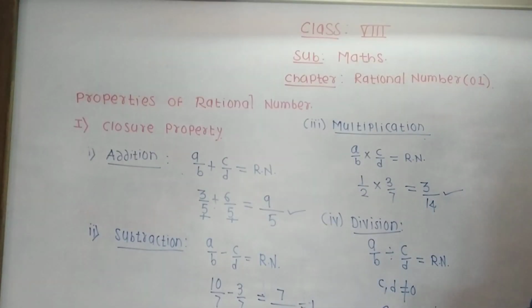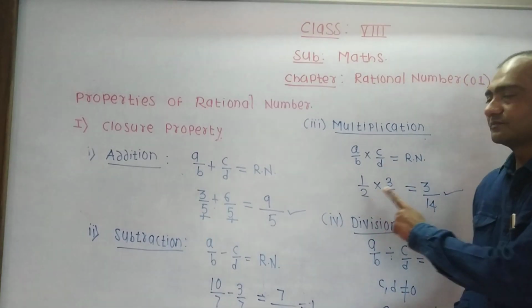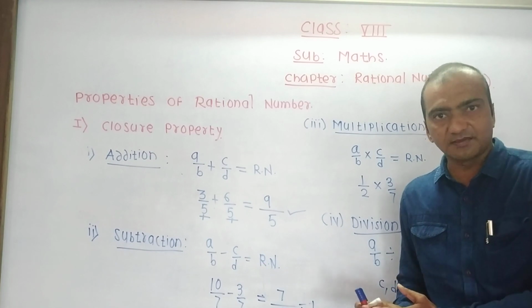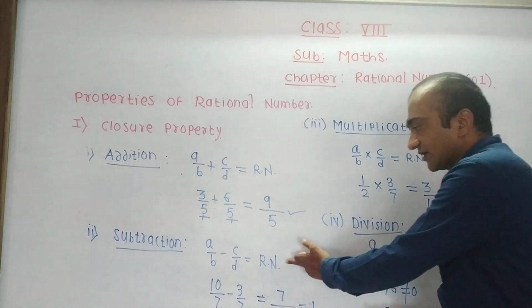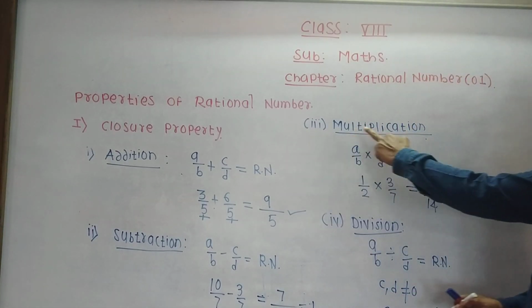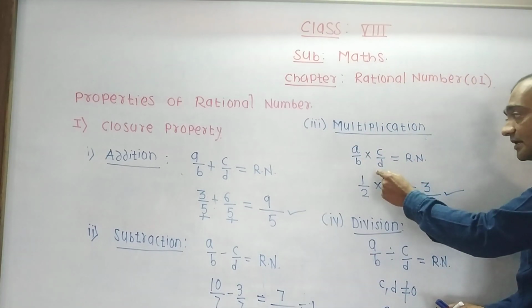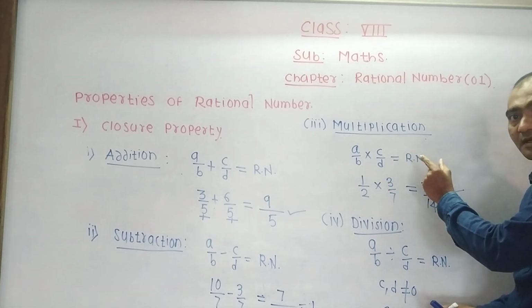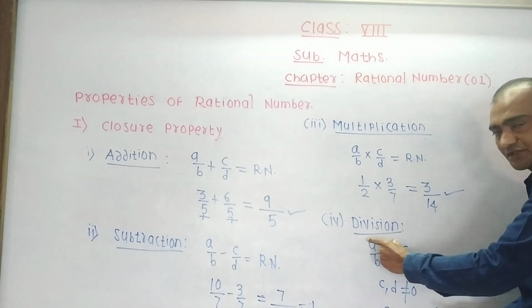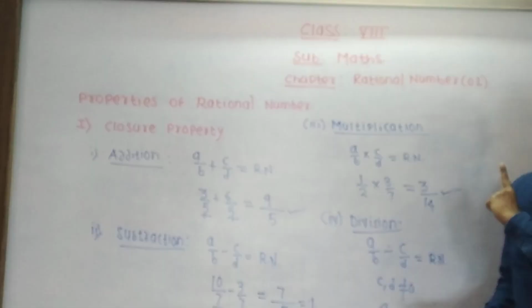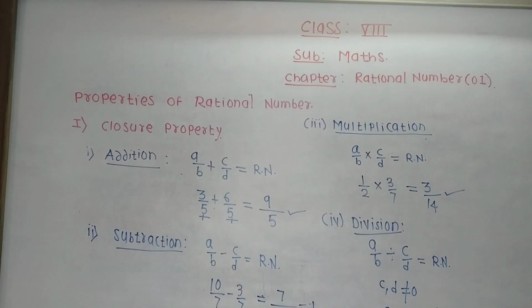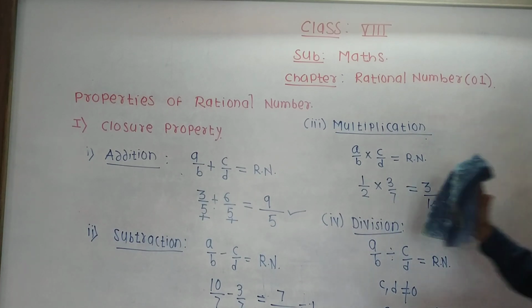Here we complete our closure property. For addition, if we add two rational numbers, then we get a rational number. For subtraction, if we subtract two rational numbers, then we get a rational number. For multiplication, if we multiply two rational numbers, then we get a rational number. For division, if we divide two rational numbers, then we get a rational number. After that, the second property we have to study is